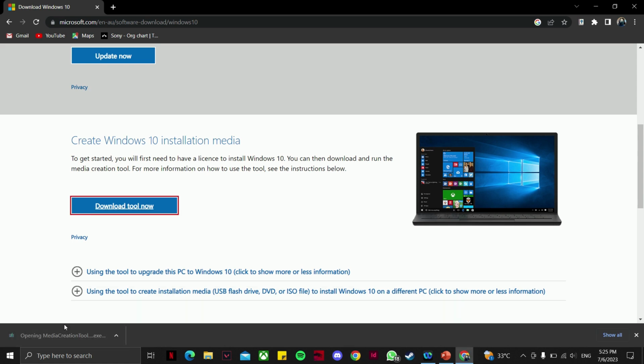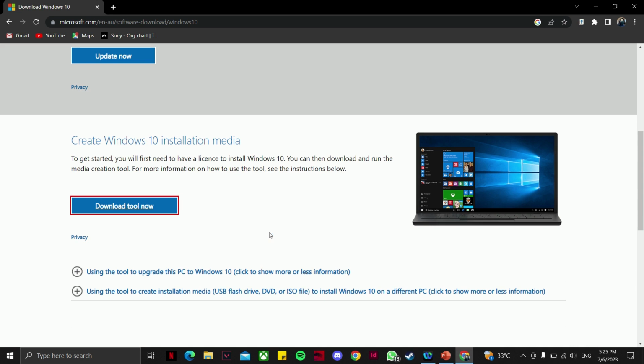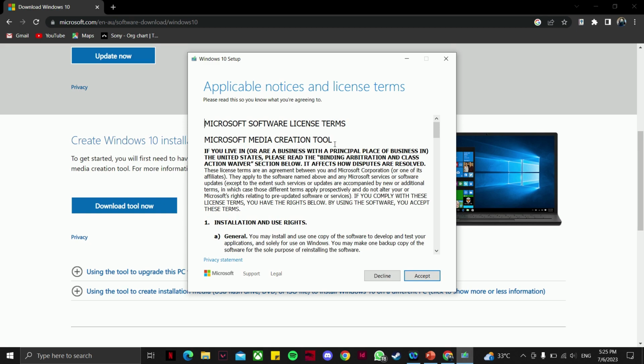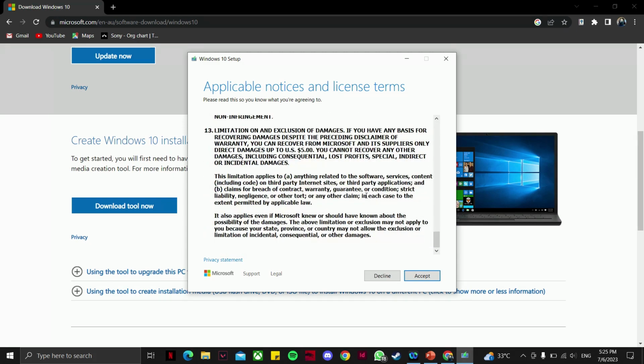Click on it. Click no, yes. Read all the terms and click accept.